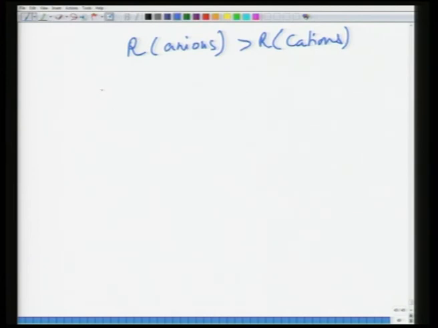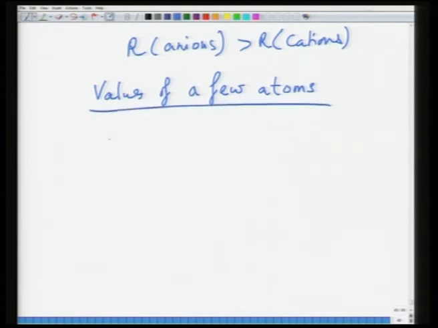So, for some values for a few atoms: fluorine, so this alpha is into 10 to the power minus 24 centimeter cube. So, this would be 1.2, chlorine 3, bromine 4.5, and then iodine is 7. So, you can see as the size increases, the polarizability increases.